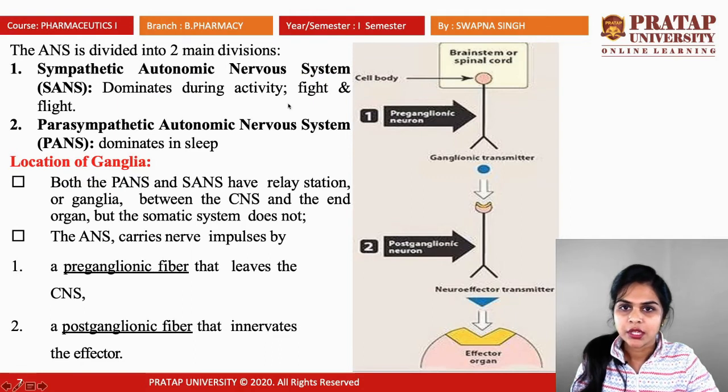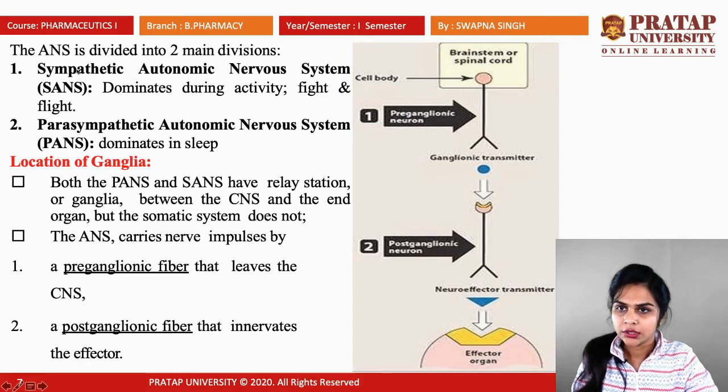Okay, that means if you are awakened, at that time the sympathetic autonomic nervous system works and releases its neurotransmitters. The second is the parasympathetic autonomic nervous system, also called PANS. It dominates in sleep. That means when you are in a rest condition, it will release its neurotransmitters. Next is the location of ganglia.